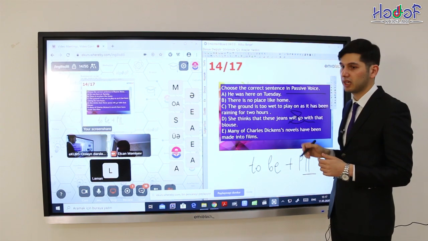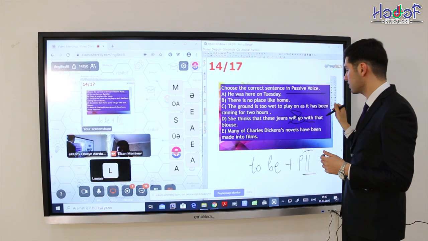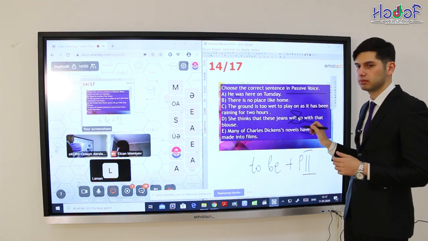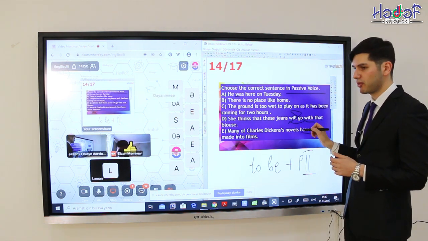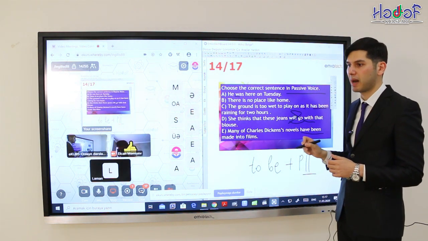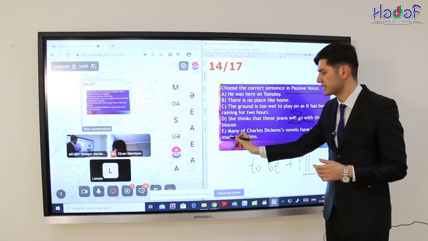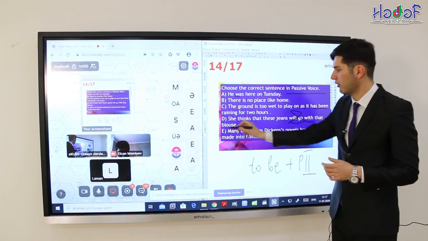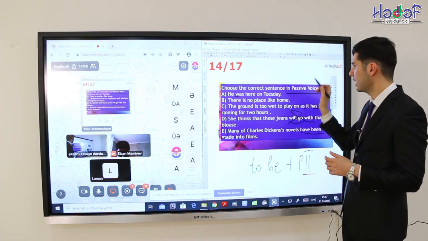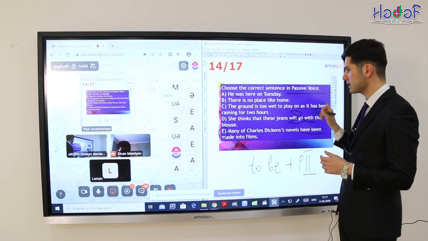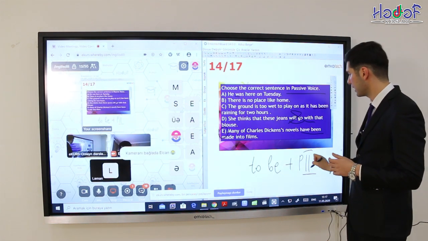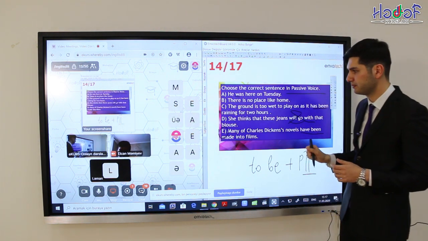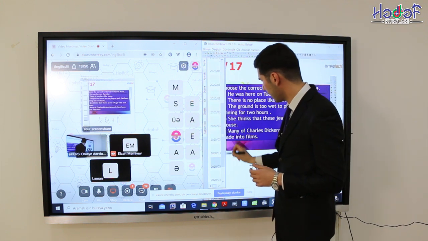But now let's see variant E. Many of Charles Dickens' novels have been made into films. Have been, this is the auxiliary verb of present perfect. Made, this is the participle two. So have been plus made, participle two. This is the form of passive voice. So the correct answer is E. Don't forget, if we need a sentence in passive voice, we have to find where is to be and participle two. In this case, it is variant E. Have been plus made, participle two. So let's continue with another question.